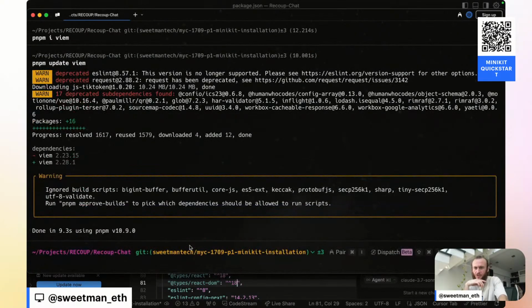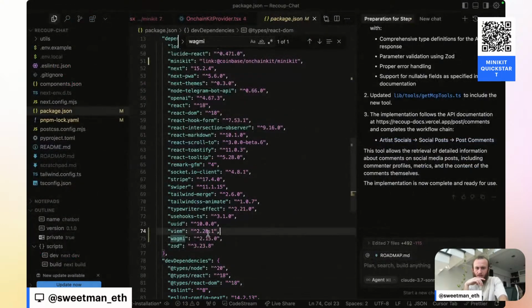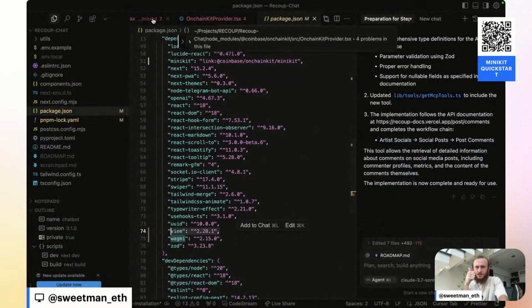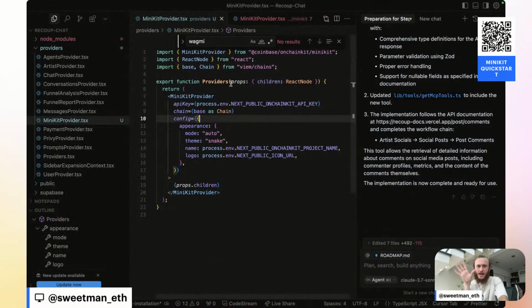Okay, so now we've shifted from 2.23.15 to 2.28.1. I can confirm that here. Let's go back to our provider and see if... okay, so now that's fixed our error. And I wonder if we can even delete this wrapping of chain. It looks like I can.